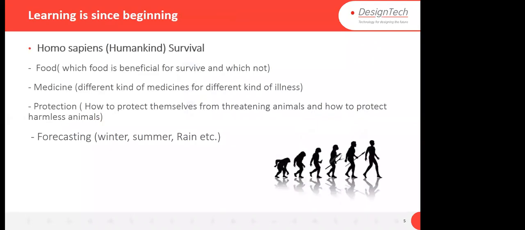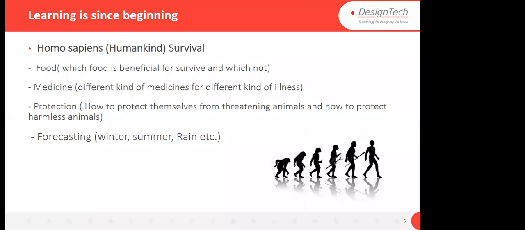For example, if I'm talking about humankind, Homo sapiens, human learning has been there since the beginning, like how humans survived, because we know that there were two kinds of food, good food and bad food, which are edible and which are not edible. What did our ancestors do in that case? They found some kind of pattern, that this is beneficial for survival, and this is not beneficial for survival.